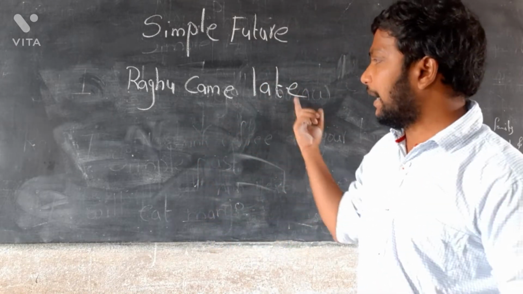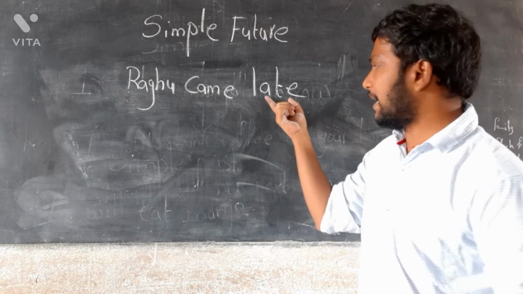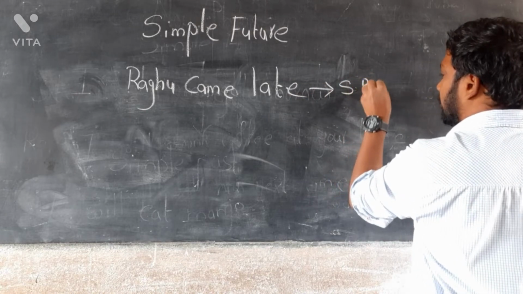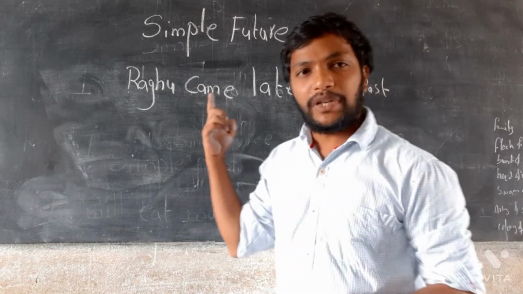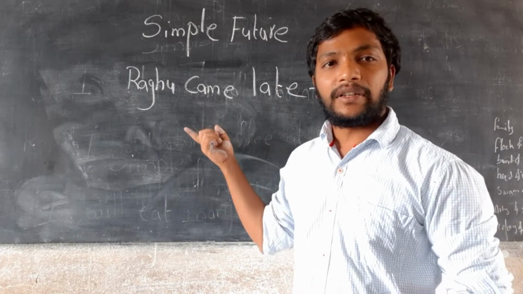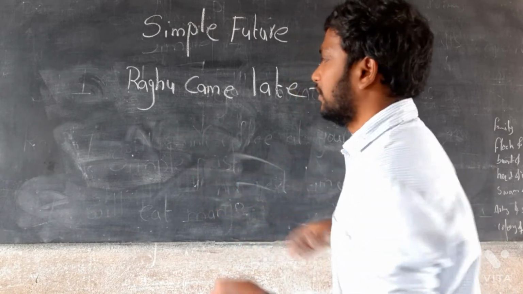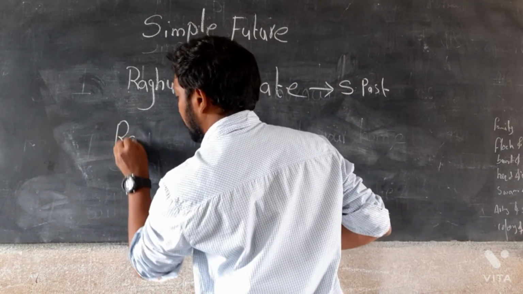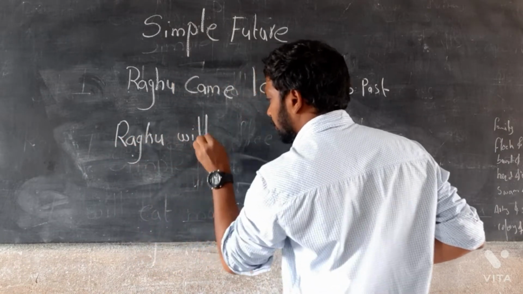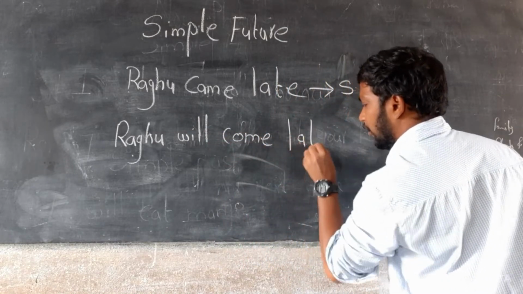Raghu came late. This is simple past. How can we change this simple past into simple future? Raghu will come late.